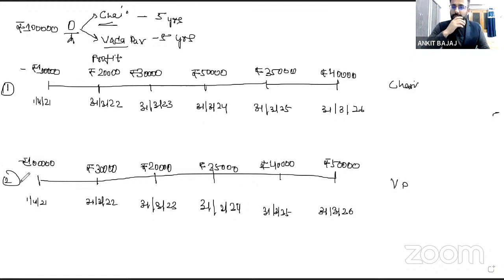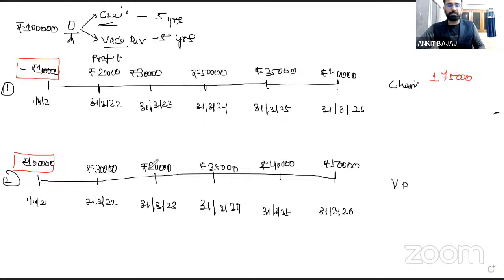You just see which business you will start. You will say, sir, we have invested 1 lakh rupees and we will invest 1 lakh rupees in any one of the businesses. So we will check which business is giving us more profit. So this is your profit, and we will take the total. 30 plus 20 plus 30, 50, 1 lakh, 1,35,000 and 1,75,000. So the total return you are getting from this chai ka business is 1,75,000, right?